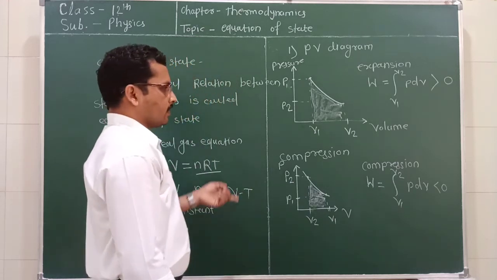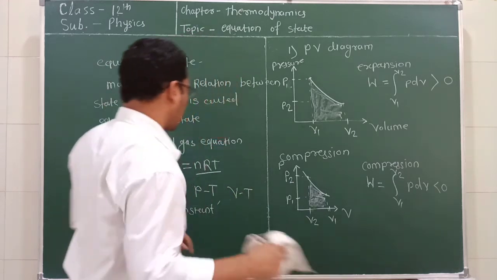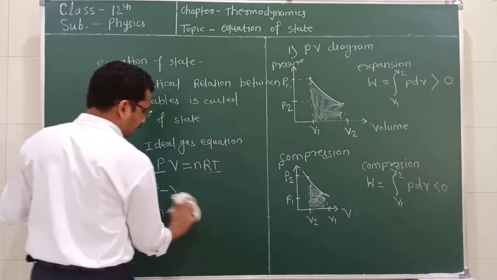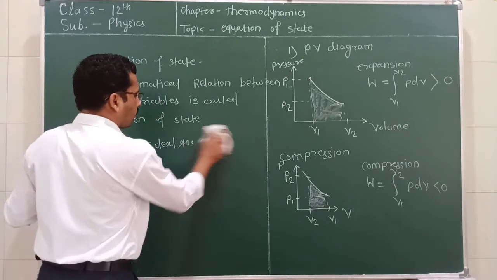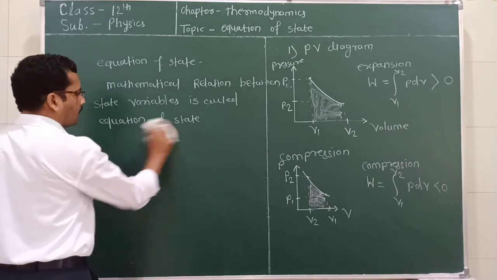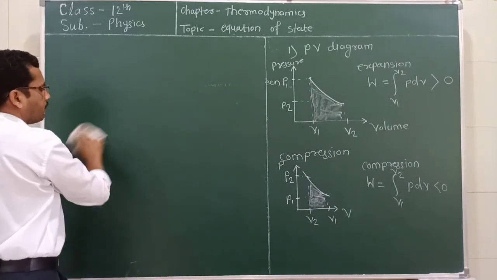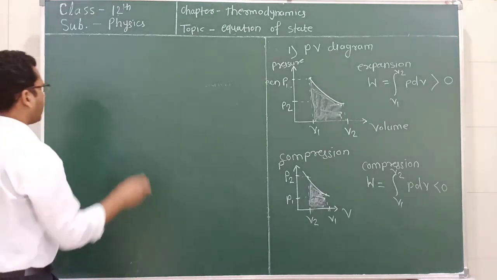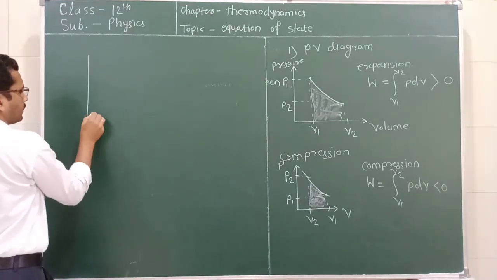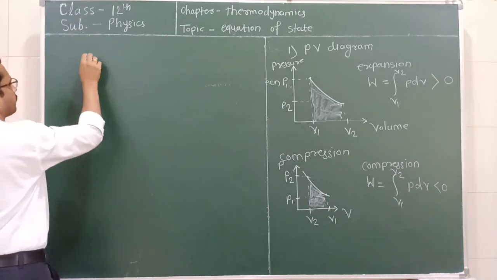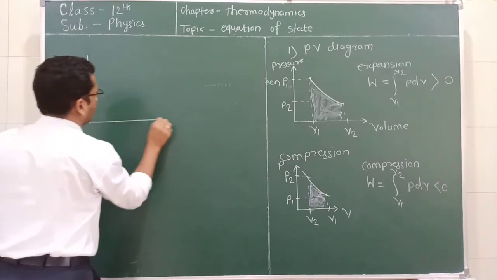Now, the third case is if the pressure is kept constant. If the pressure is kept constant and the volume changes, how can we represent the PV diagram? This is pressure and this is volume.